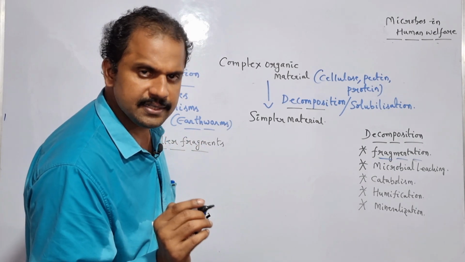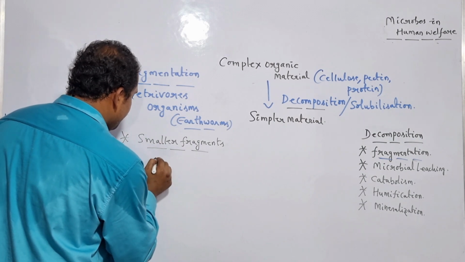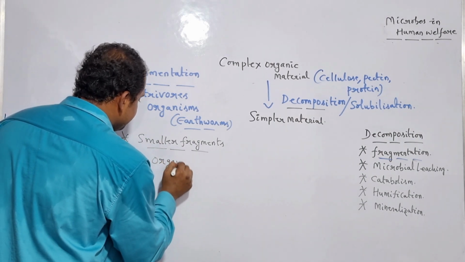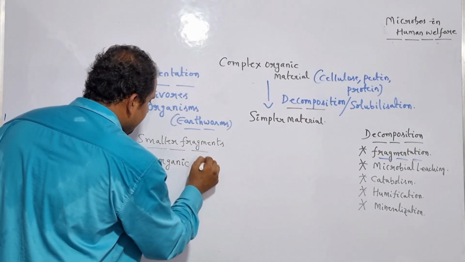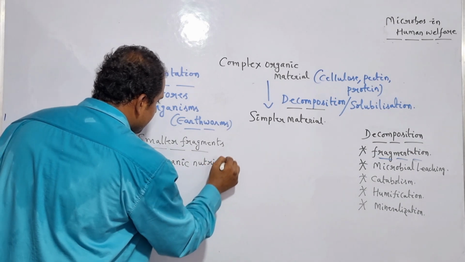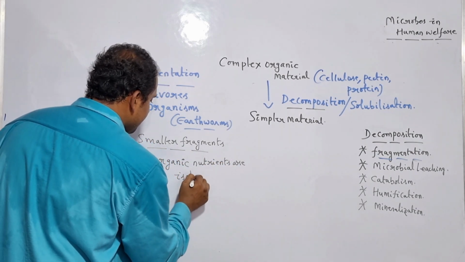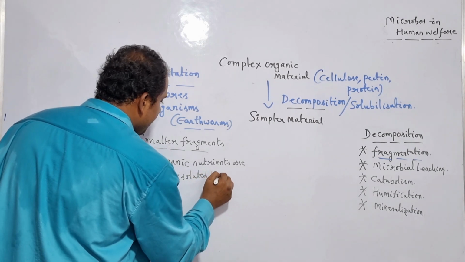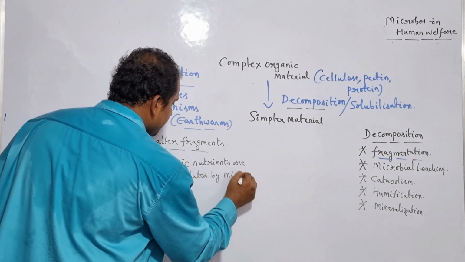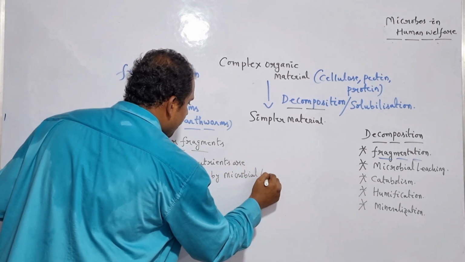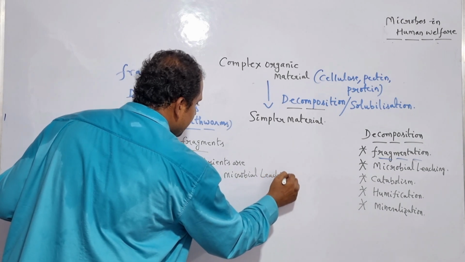Microbial leaching. Is it clear? Microbial leaching. So let me write it here. Organic nutrients are isolated by microbial leaching.